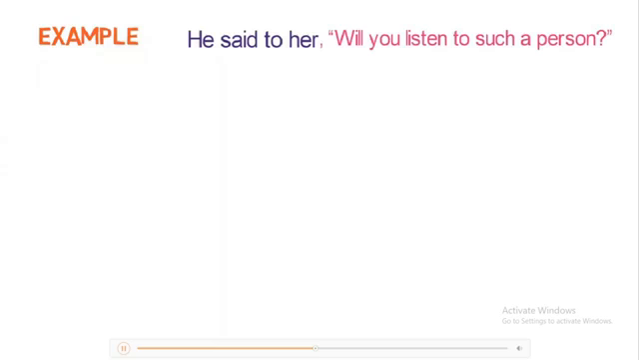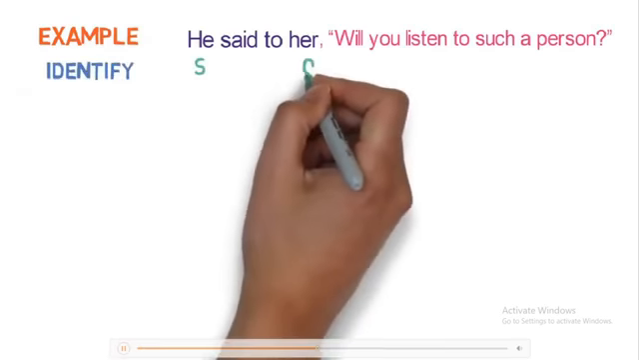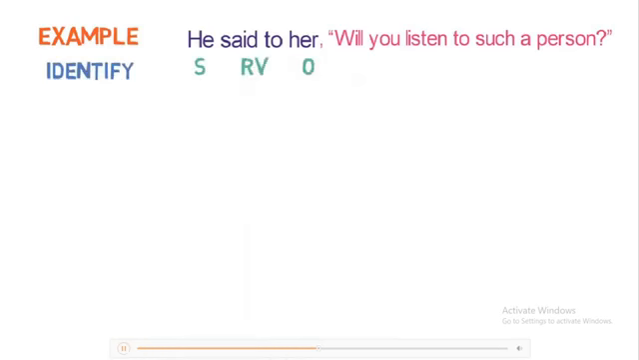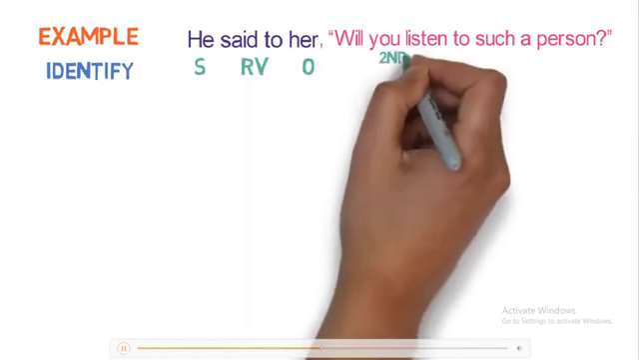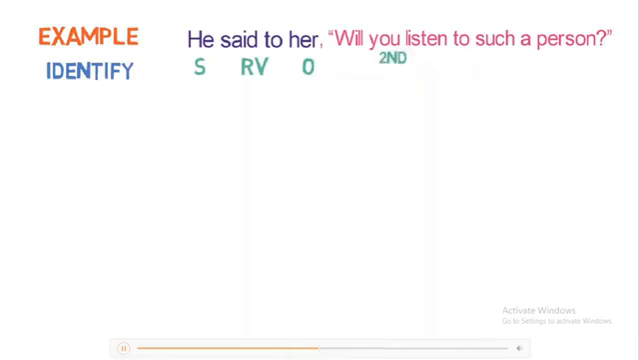Let's look into the next example. He said to her, "Will you listen to such a person?" Step 1 is to identify. He is the subject, her is the object, and said to is the reporting verb. And as said to is in past form, we need to check the tense of the reported speech. Here the tense is simple future.